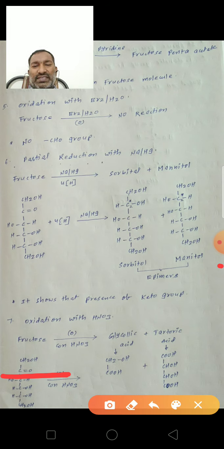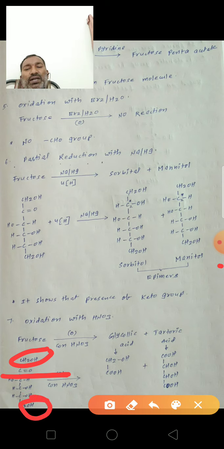And this reaction shows that primary alcohol groups are present at the C1 and C6 carbons.